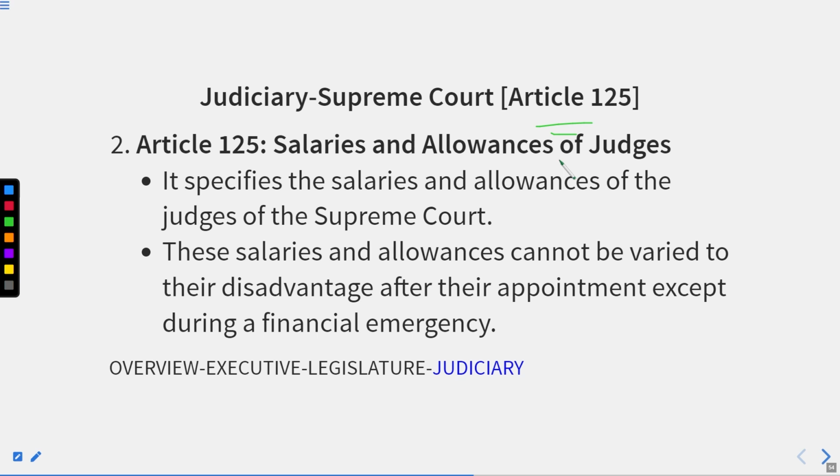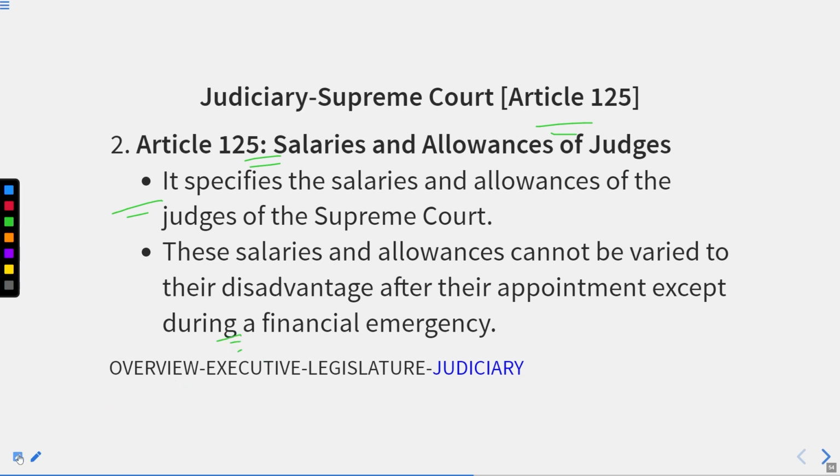Thereafter, we have Article 125. It stands for the salaries and allowances of judges. It specifies the salaries and allowances of the judges of the Supreme Court. These salaries and allowances cannot be varied to their disadvantage after their appointment except during a financial emergency.